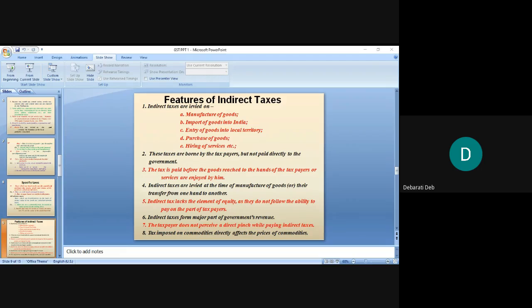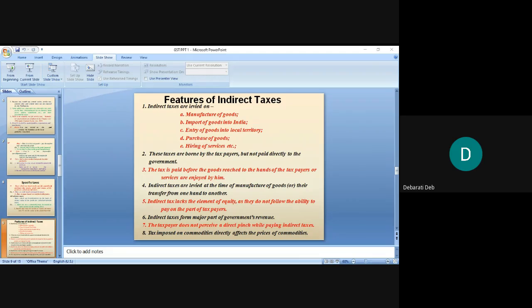So, anyway, what are the merits of indirect taxes? They will bring high revenue. Indirect taxes constitute over 71% of the tax revenue. Indirect taxes are the only means for the government to augment its resources for auxiliary economic development. So don't think that you are just paying the direct taxes. It accounts for a certain percentage depending on the income which you are generating. But beyond this, you are also paying so much indirect tax to the government.